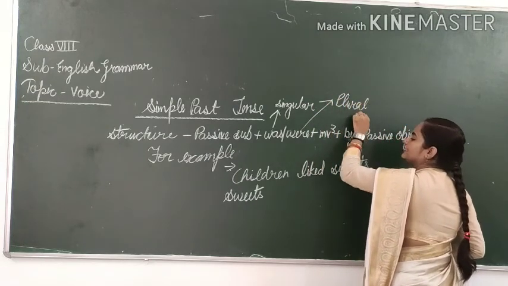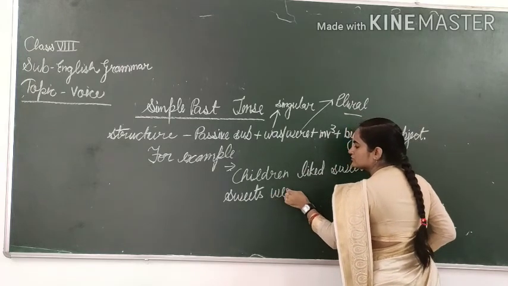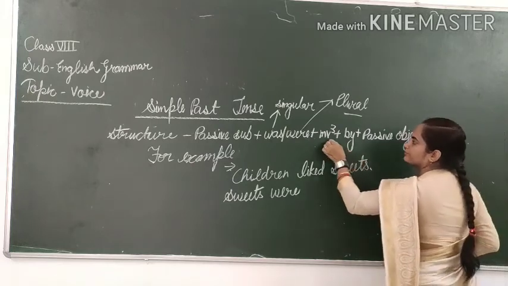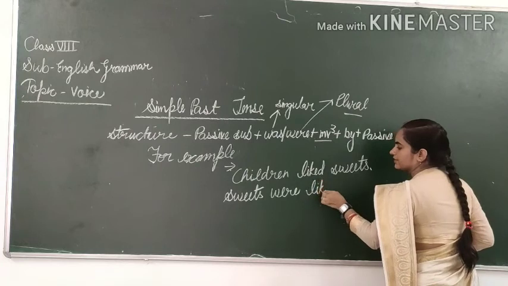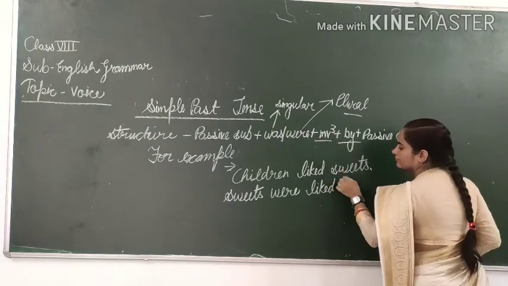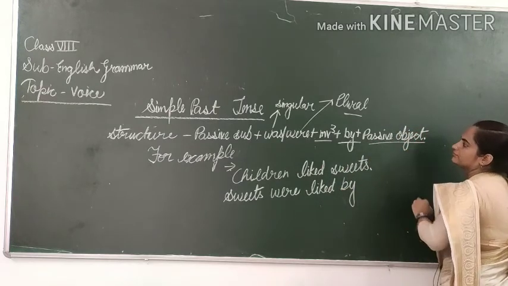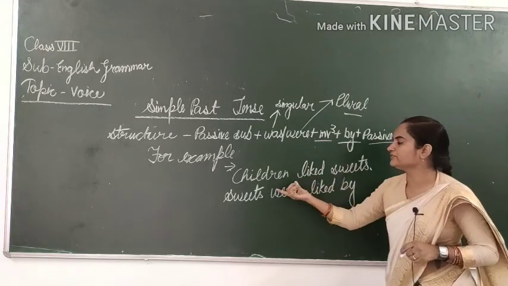Sweets is plural, that's why we will use were here. Sweets were. Now V3, liked, as usual. Then after that by, and in the last the passive object. Which is your passive object?